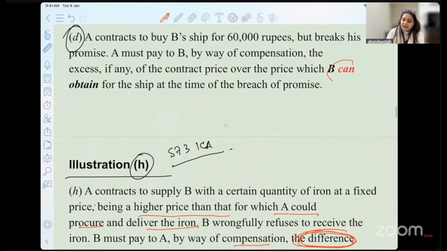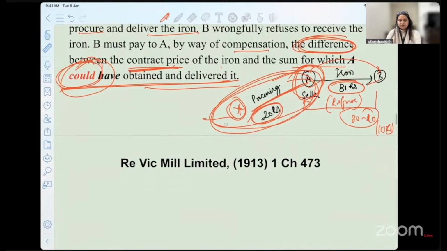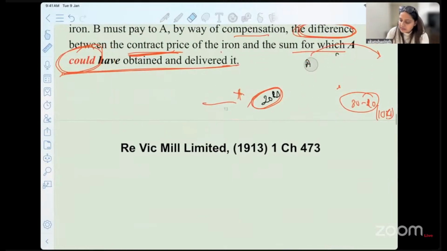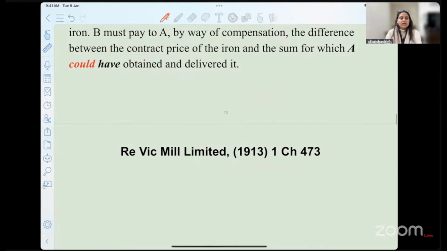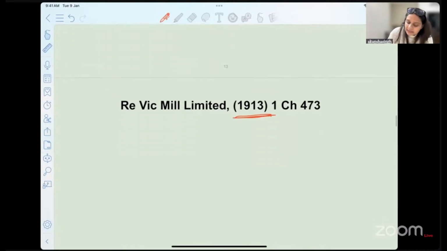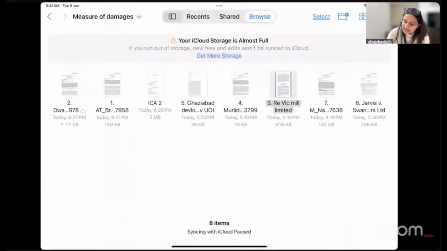Please remember how I have written can obtain, could have obtained; you can highlight these points and accordingly read when you're referring to the illustration as well. Okay, so now we move to the next case law. Now this is an old case law, and let's try to read the important essential part from the judgment itself.